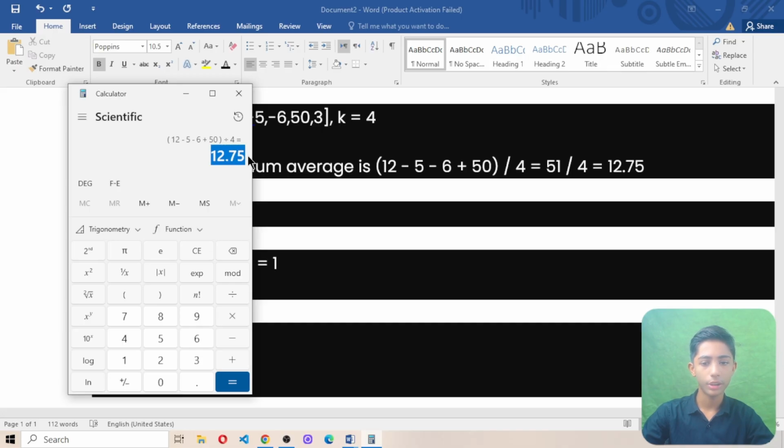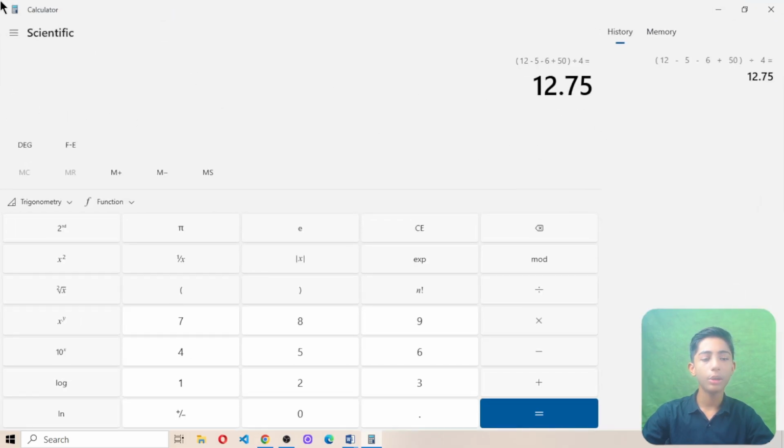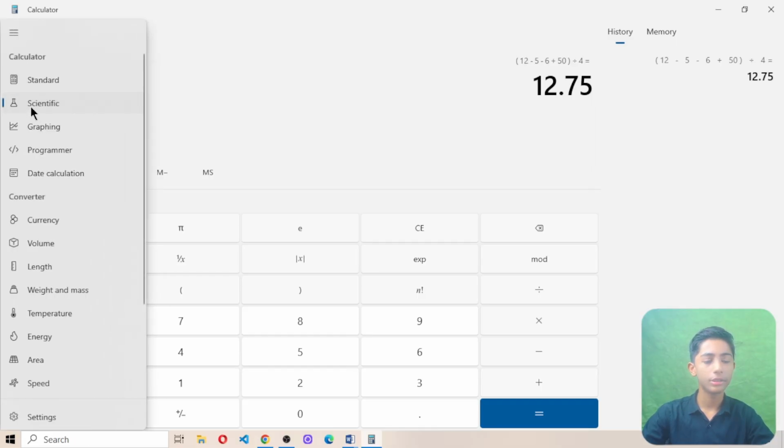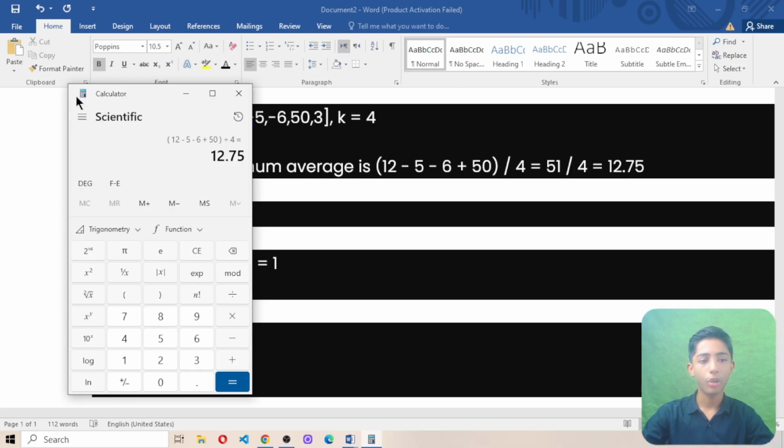Here you can see our answer has come out perfect, 12.75. Calculate in the scientific one, not in the standard one, if you are on a laptop, Mac or desktop. When I calculate it this way, my answer comes out correct.